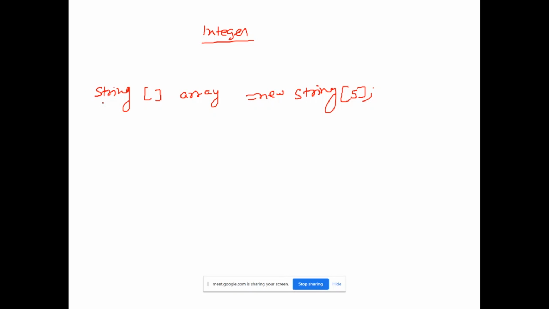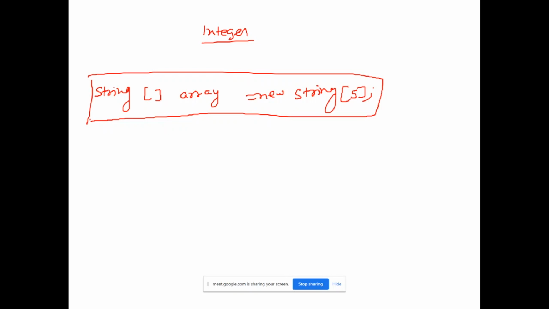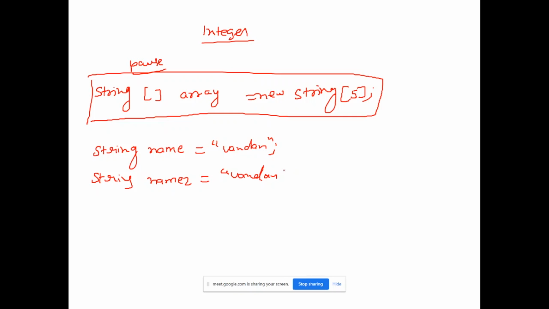So what is the difference? Just first ignore it, and let's understand some part of strings first. Just pause here for a few minutes, and let's understand first about strings. Suppose I give a string name is equal to Vandan, and string name2, because the variable name can't be the same, so I have to change it a little bit, Vandan, right?